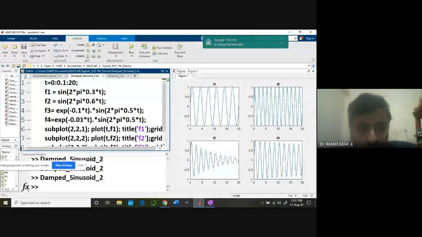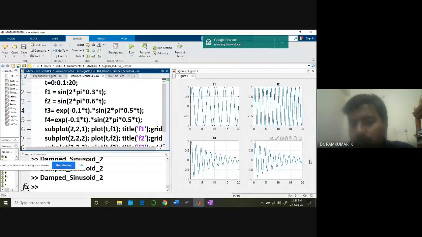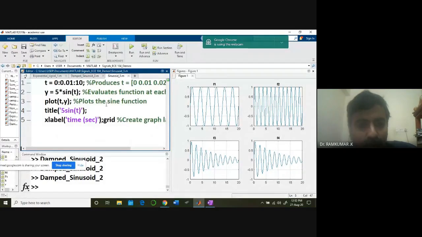For the second one, I put 0.01. That you can see here, almost similar. I put 0.1. We will see this kind of response a lot, particularly if you study control theory. So I can plot a sinusoid comfortably like this.